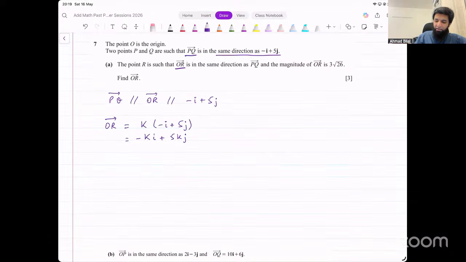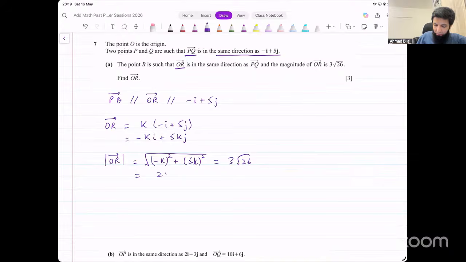Now we are given the magnitude of OR is 3 under root 26. So what we can do is we can find the magnitude of this vector now. See what that turns out to be, minus k whole squared plus 5k whole squared. Square root of that, this must equal 3 under root 26. And that should give you the value for k. You can see what that is. k squared plus 25 k squared, that will become 26k squared. That equals 3 under root 26. Under root 26 into k.